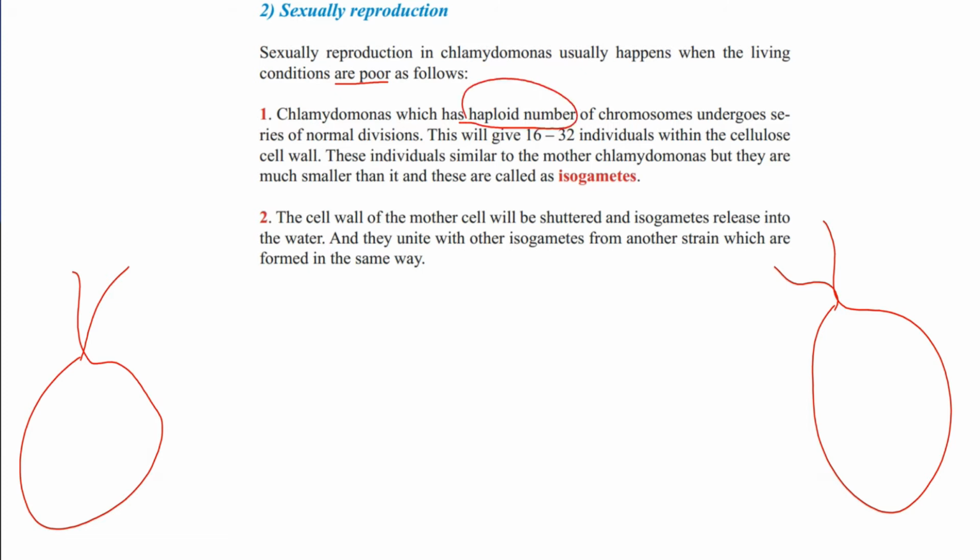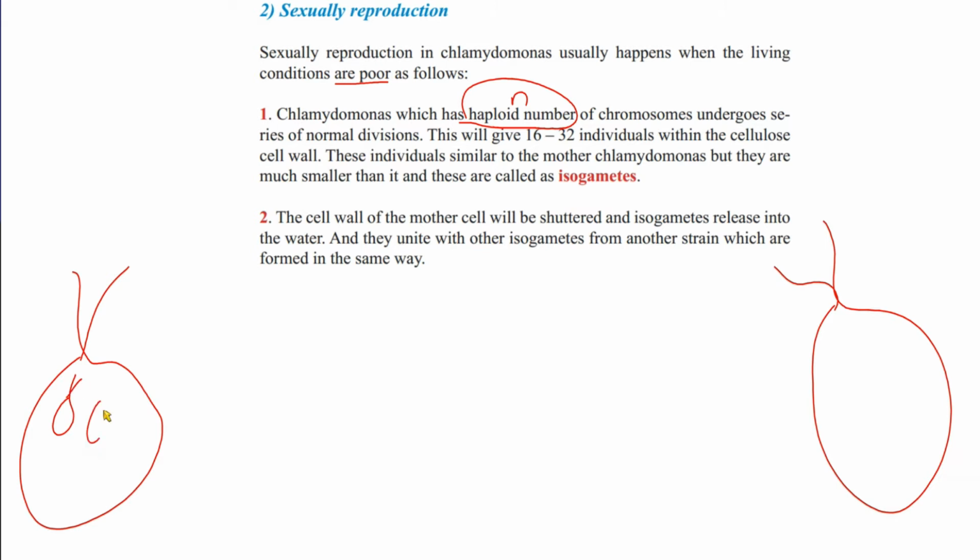What we need to know is that the chromosome number in Chlamydomonas is originally haploid. These individuals are similar to the mother Chlamydomonas, but much smaller, and they are called isogametes.